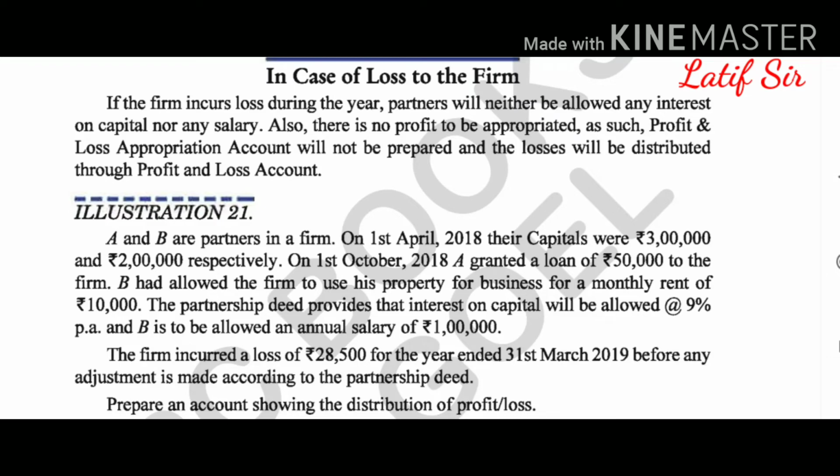If the firm incurs a loss during the year, partners will neither be allowed interest on capital nor salary. This you have to remember. No interest or salary will be given. Also, if there is no profit to be appropriated, the profit and loss appropriation account will not be prepared, and losses will be distributed through the profit and loss account.